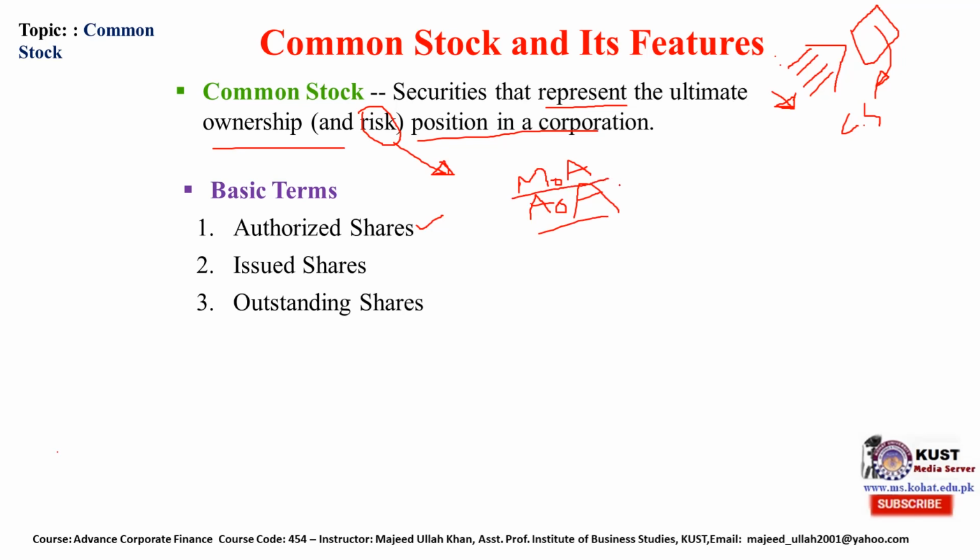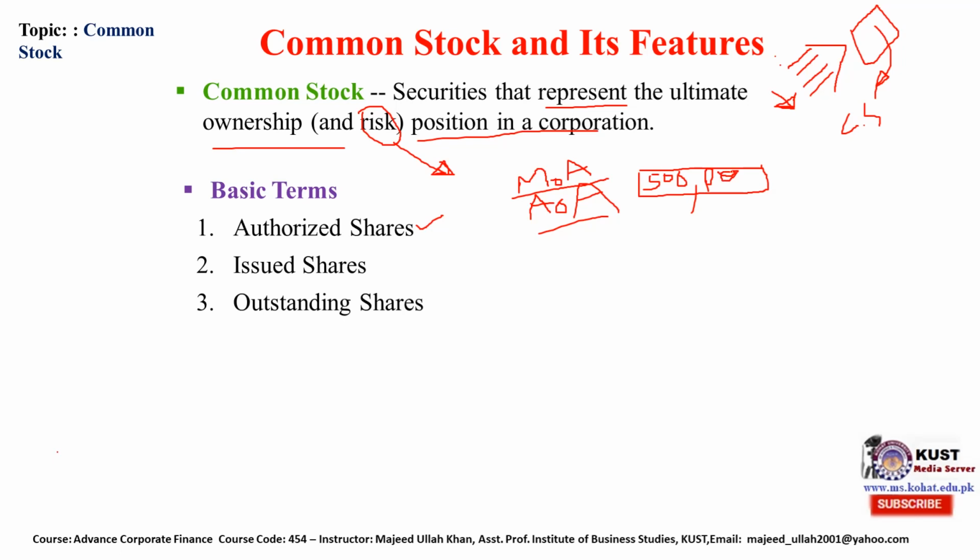So in the Articles of Association, when the company is incorporated, there is a clause in it that how much authorized shares are available. Let's suppose the company is given 500,000, that is just an example, 500,000 shares is authorized stock.